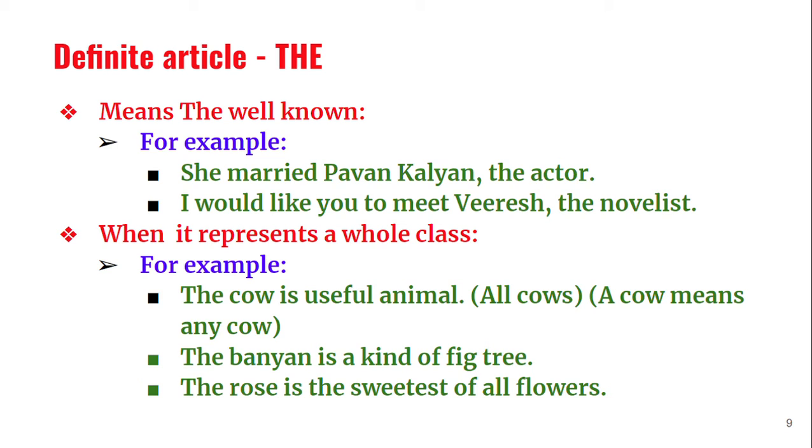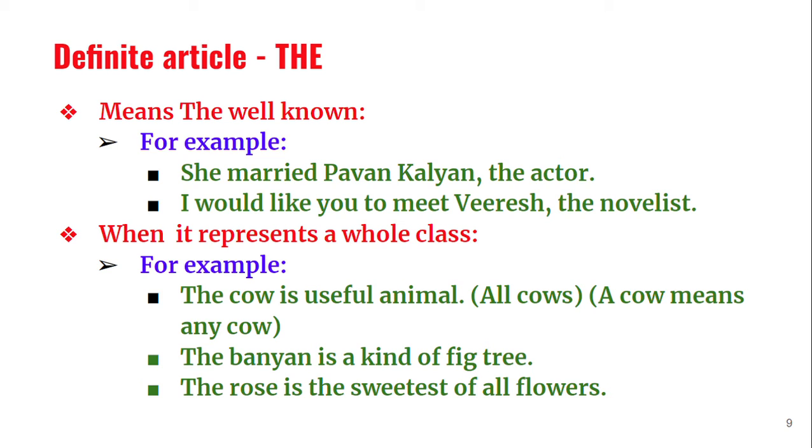Let us go to the next example. I would like you to meet Veeresh, the novelist. Is there only one novelist? There are so many novelists. But in my opinion, Veeresh is the famous novelist. In my opinion, maybe in your opinion, he may not be a very famous novelist.